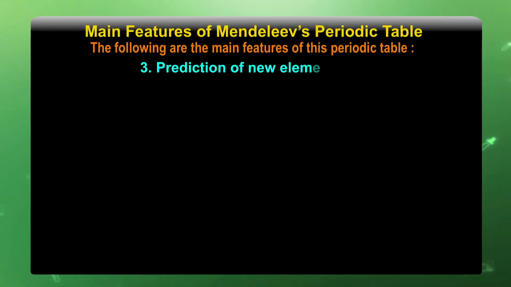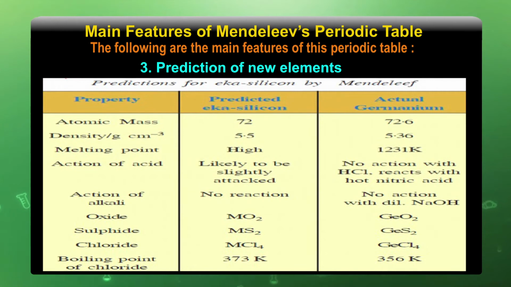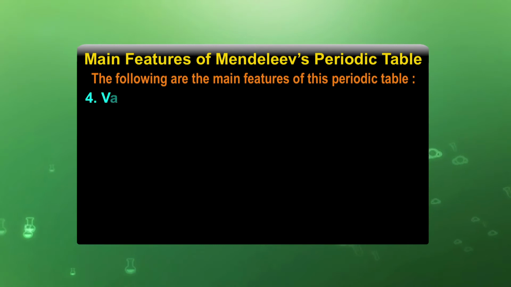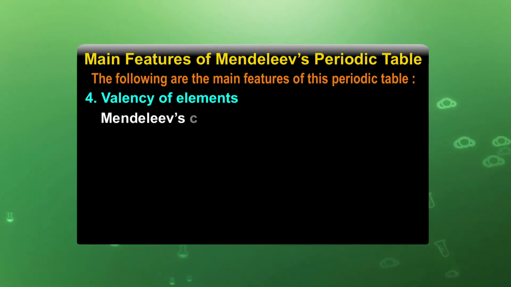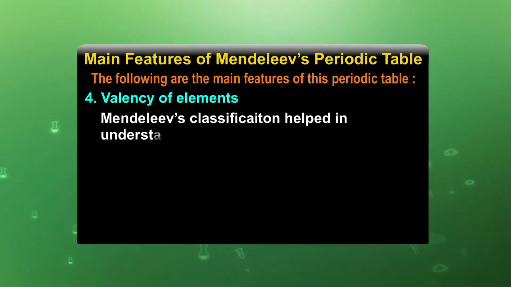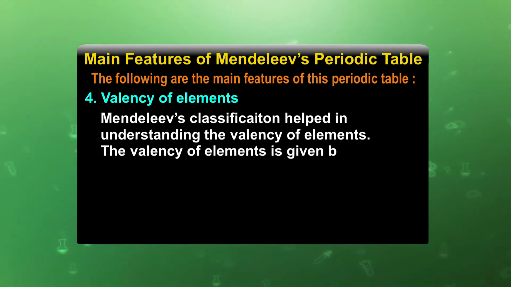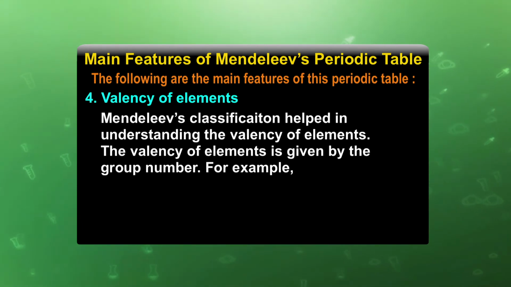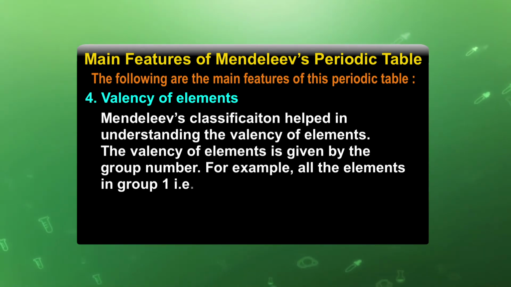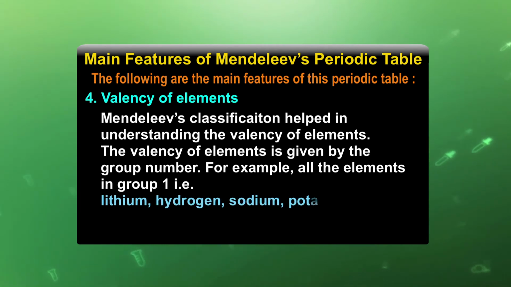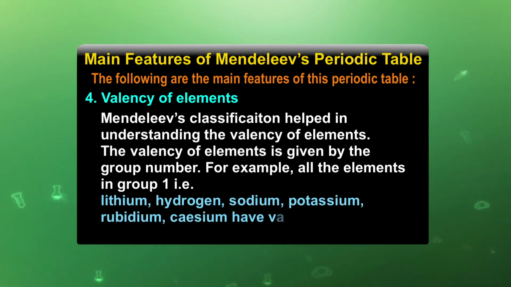Third, prediction of new elements. This table indicates the different elements that Mendeleev predicted could be new elements. Valency of elements: Mendeleev's classification helped in understanding the valency of elements. The valency of elements is given by the group number. For example, all the elements in group 1, that is hydrogen, sodium, potassium, rubidium, cesium, have valency 1.